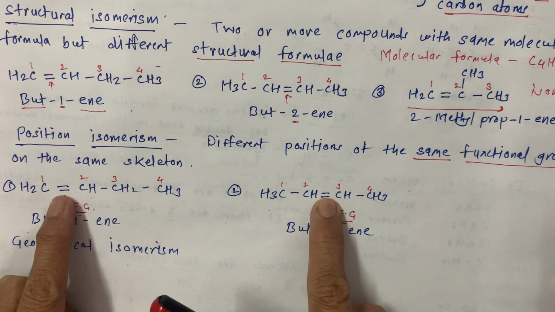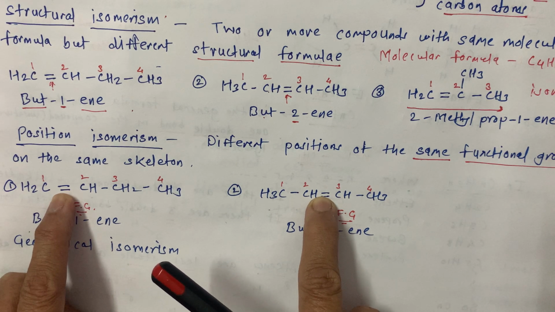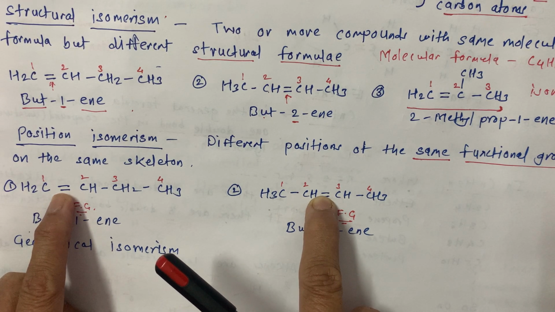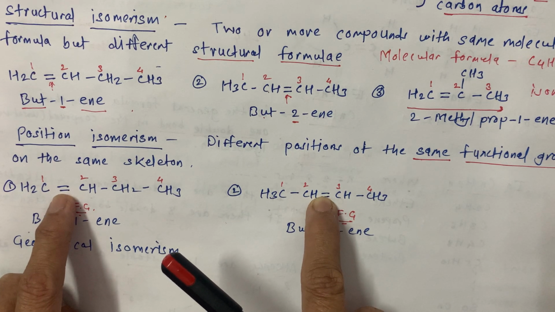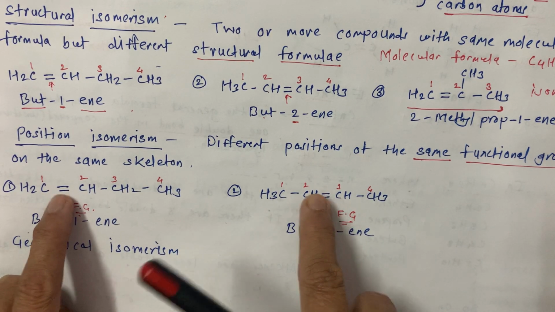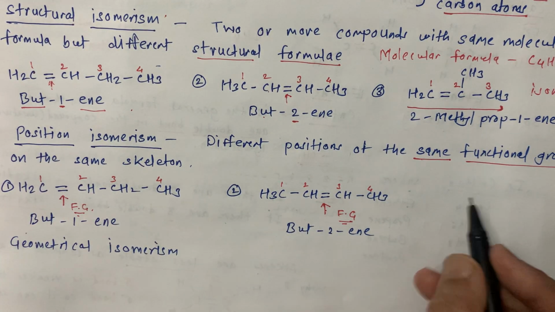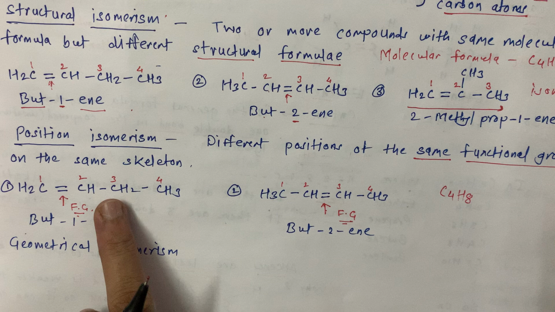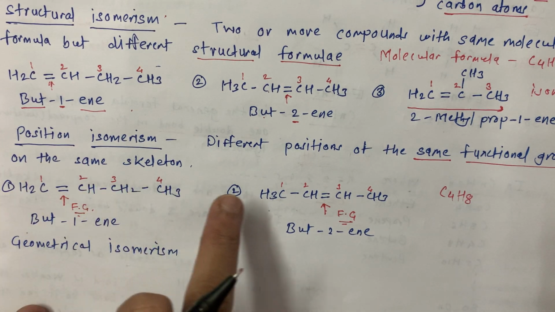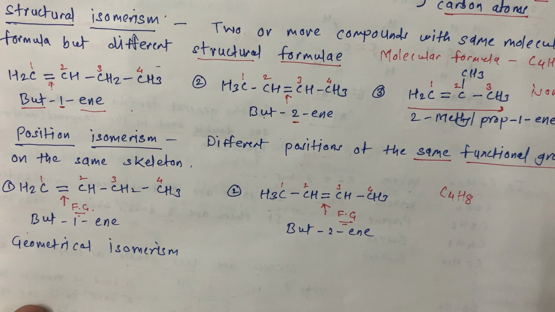This is the functional group in this case. Okay, you know all the functional groups like halides, alcohol, aldehyde, ketone, esters, ether, so many, nitro group, amine group, all these are the functional groups. But now here in our alkene, the double bond is the functional group and its position is different, but the molecular formula is the same, that is C4H8, 2 different structures, and these are position isomers of each other, and the phenomenon is known as position isomerism.